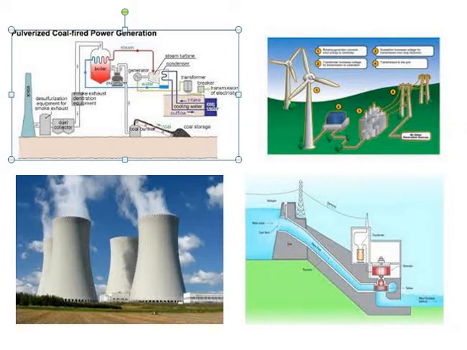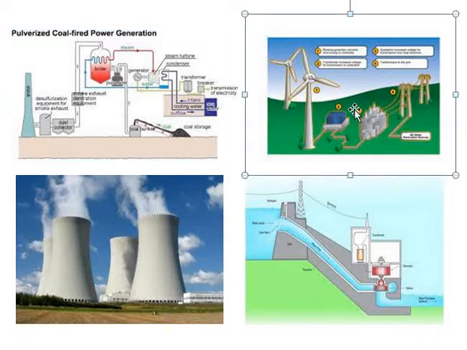Now where is the thermal power station usually situated in Karnataka? In Raichur. That is the biggest thermal power station in Karnataka. The second one you can see here is the windmill. Here we use the blowing wind to rotate giant fans that rotate the turbine due to wind blow, and it generates electricity.